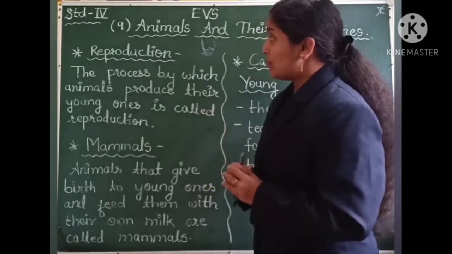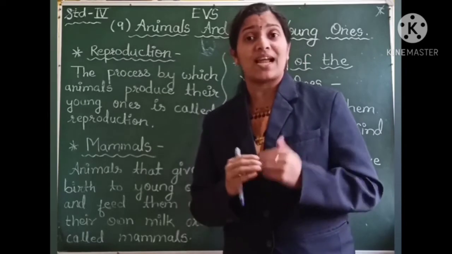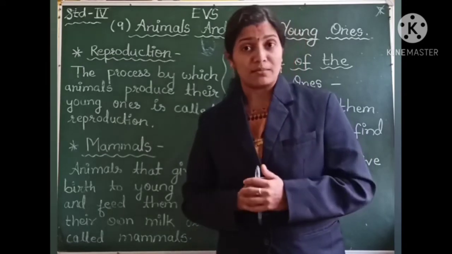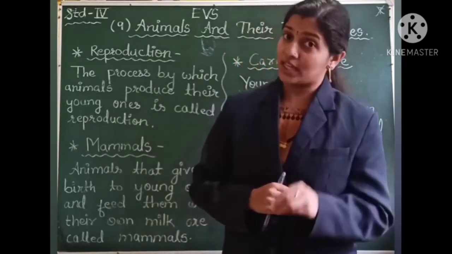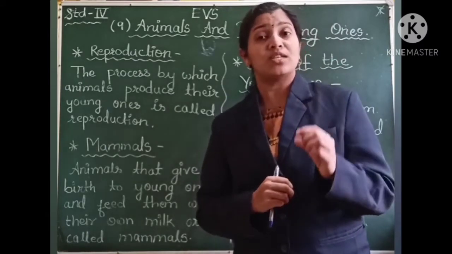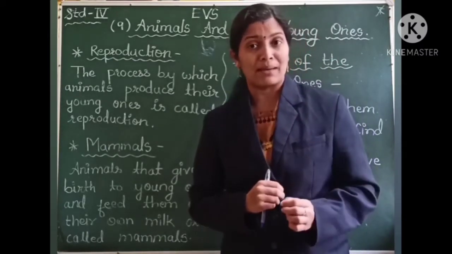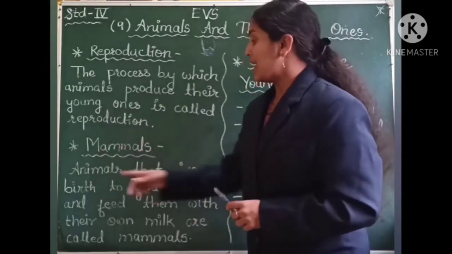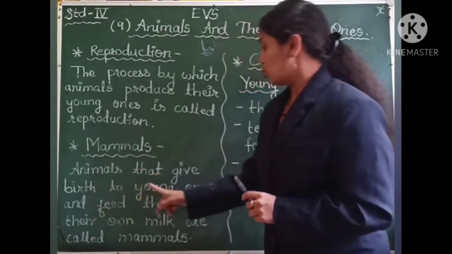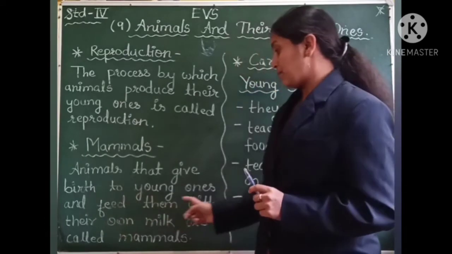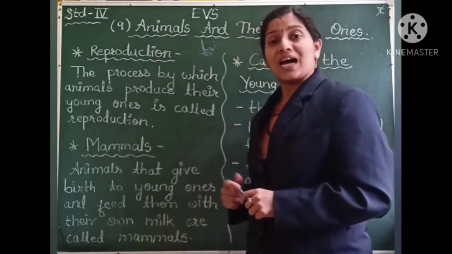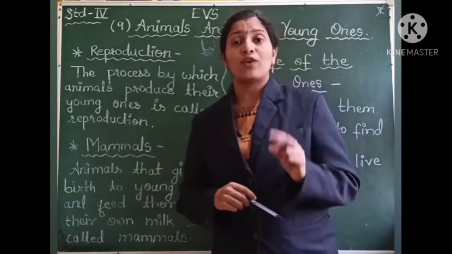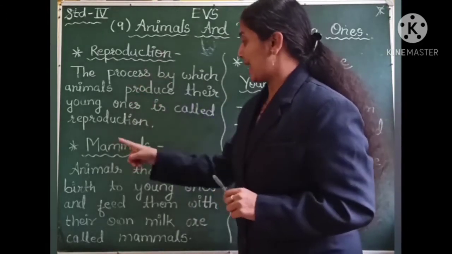Also, the animals which give direct birth to the young ones feed the babies with their own milk. Such animals which give direct birth to the young ones and feed them with their own milk are called mammals. So this is the second term for us to learn today, that is mammals. Animals that give birth to young ones and feed them with their own milk are called mammals. M-A-M-M-A-L-S, mammals. So far we have learned two terms, that is reproduction and mammals.